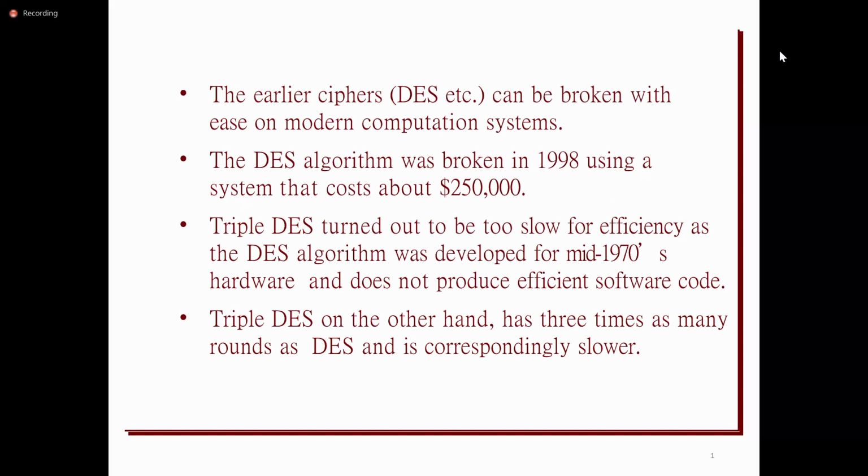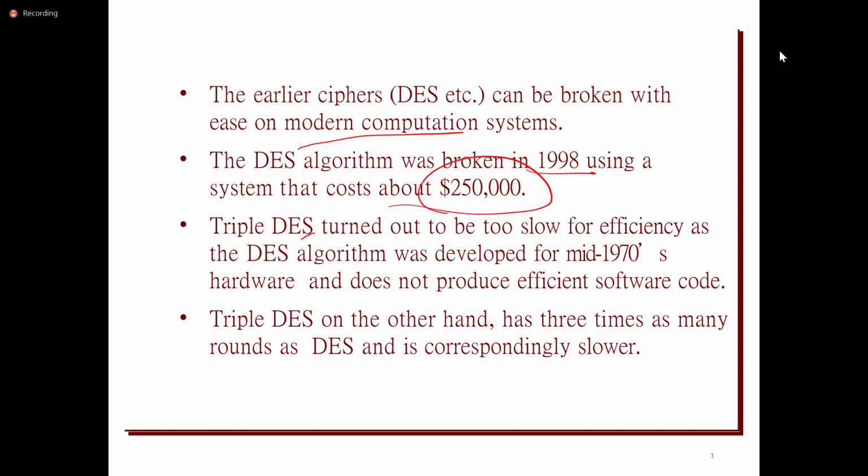Both DES and triple DES use the Feistel structure, and DES was broken. Just by using modern computation systems, by increasing the computation capacity, DES can be broken. It was broken in 1998, and the prize was $250,000.